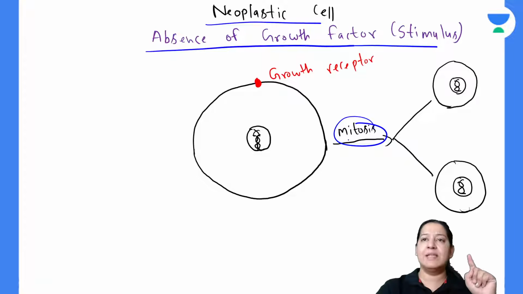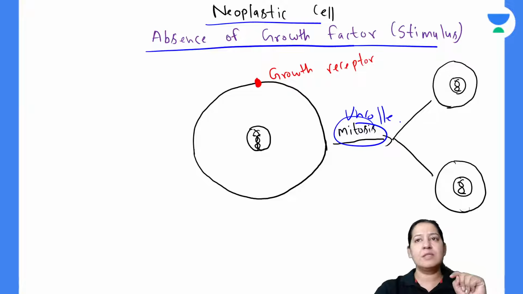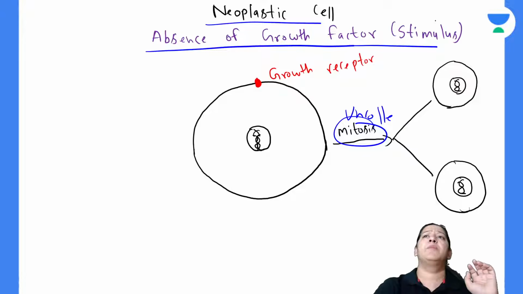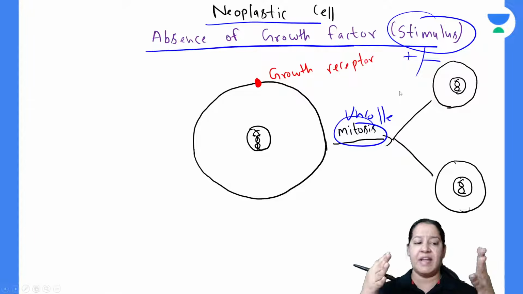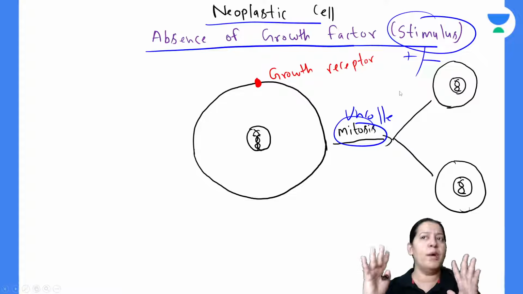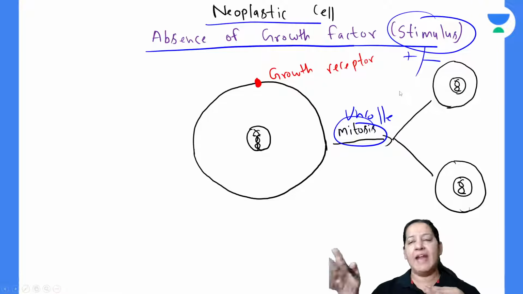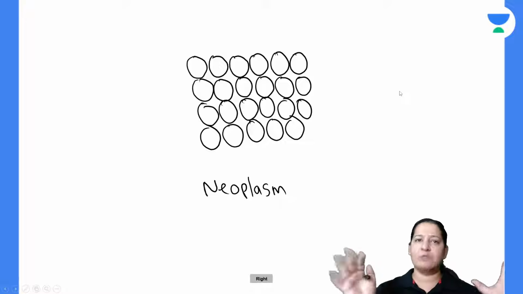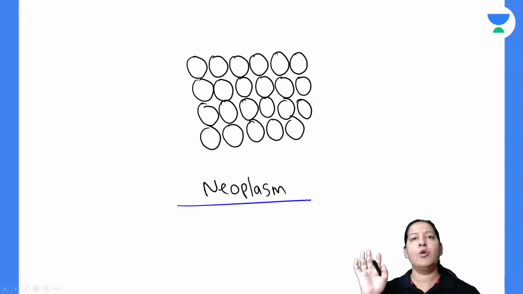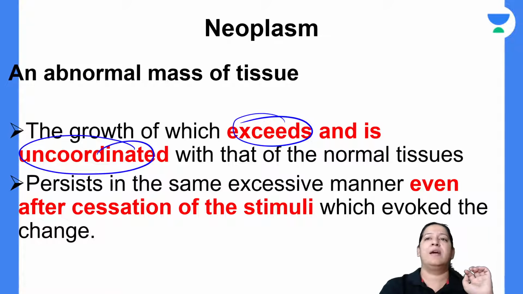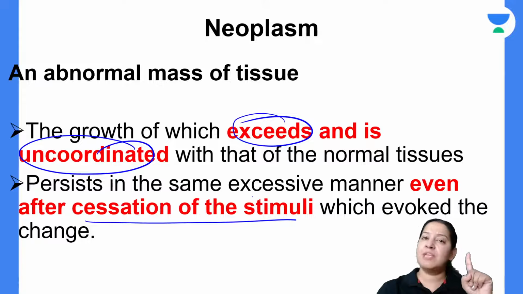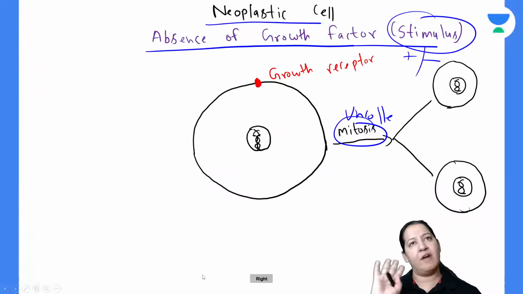Since this cell is doing uncontrolled mitosis, the mitosis is not under control. It is uncontrolled. It is uncoordinated. It is not under the effect of the stimulus. Whether stimulus is present or absent, it doesn't matter for the cell. The cell is dividing, dividing, dividing. From one cell, it forms two cells. From two, it forms four, then 8, 16, 32, likewise. So a bunch of cells is formed, which is known as neoplasm. So what is neoplasm? Neoplasm is abnormal and uncoordinated growth of cells. The growth persists even after cessation of the stimuli. The stimulus is absent, yet the growth is persisting.